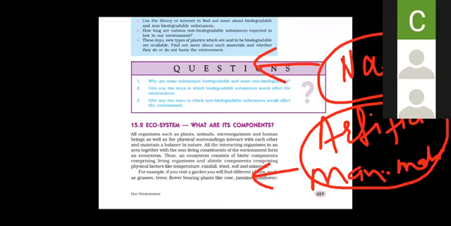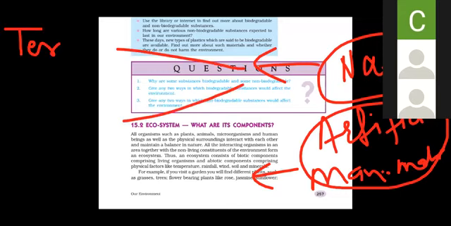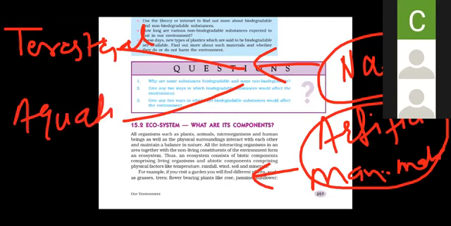Both the ecosystems are further classified into two types, whether it is natural or an artificial ecosystem, that divides into two, that is terrestrial and aquatic. Natural ecosystem again divides into the terrestrial and the aquatic natural ecosystem.